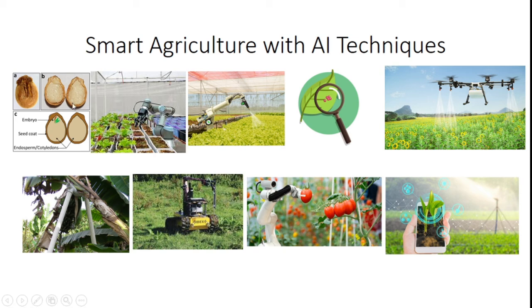First, identify the embryos inside the seeds and inside the fruits. After that, how do I plant the plantings with the aid of robots? After that, how do I irrigate the field with the aid of robots and other mechanized systems? And how do I identify the defects with the aid of a machine vision system? After that, how do I spray the pesticides and fertilizer over the land with drones? And then how do I save the plants from natural disasters?